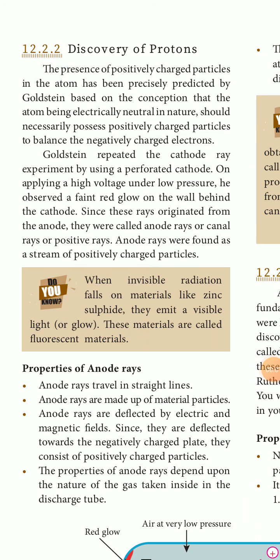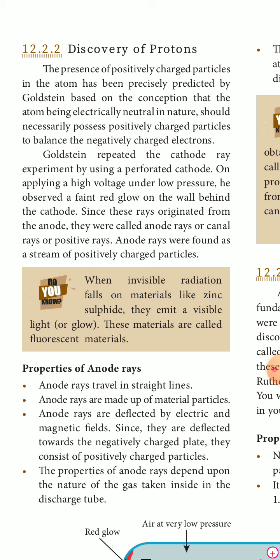Good morning, students. Today let us continue the class with the discovery of protons. In an atom, protons are always positively charged particles. Electrons are always negatively charged. Neutrons are neutral; there are no positive or negative charges. It is always neutral. So who discovered the protons and what are the characteristics of protons, that is all we are going to see in this class.